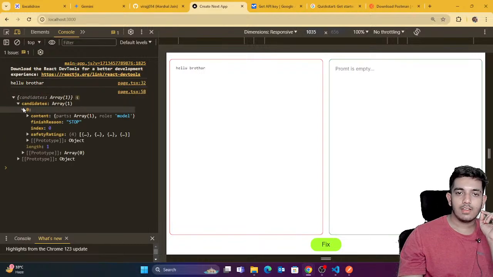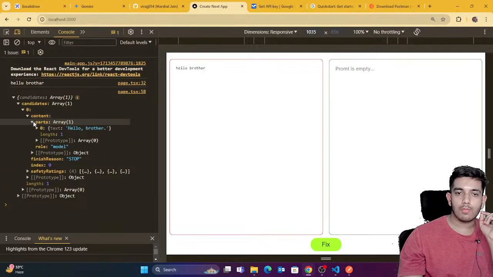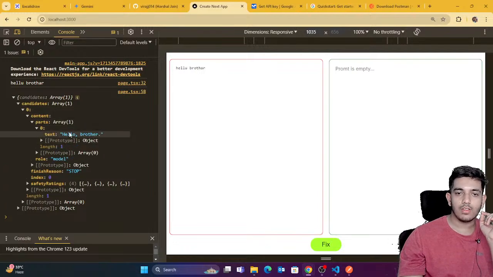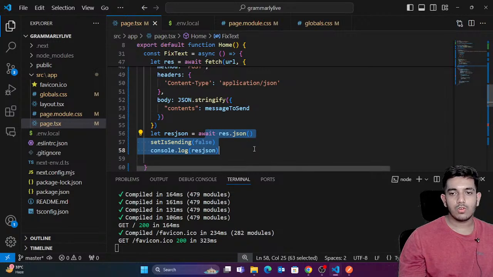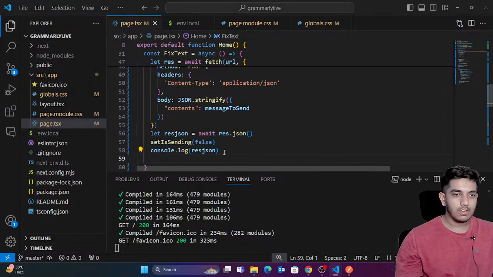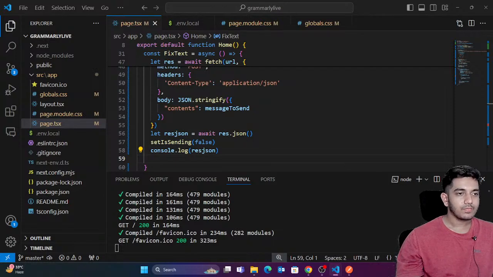Inside this we have content, inside content we have parts, and inside parts we have hello brother. That's what we want, guys. So now we have the perfect response, and we have to extract it. You can check this out on your own; you must know what JSON is. In short, you are simply extracting the text from the response. How can you do that?